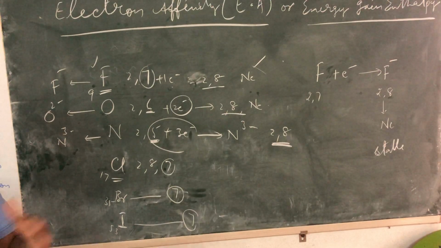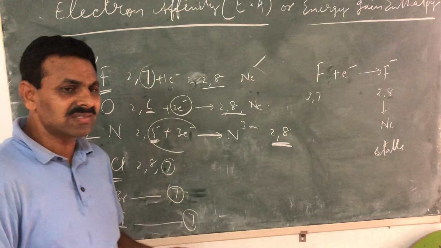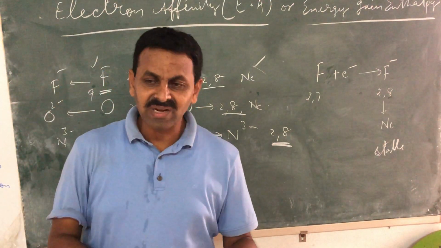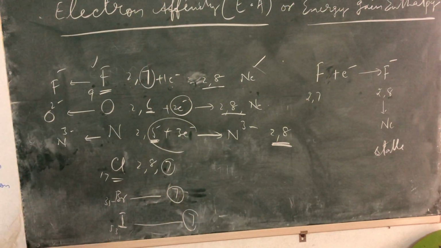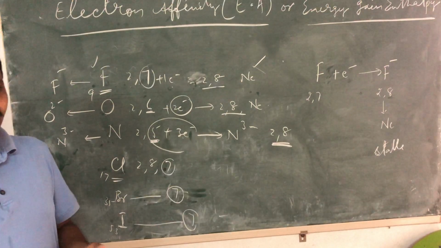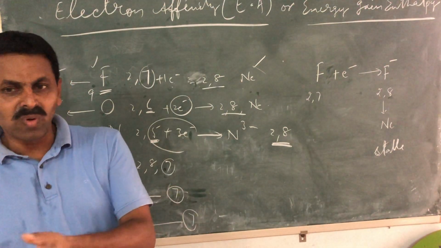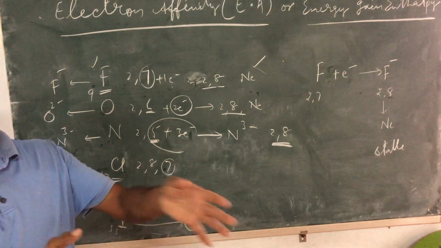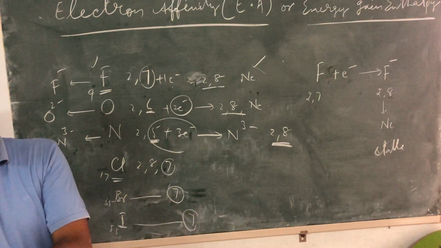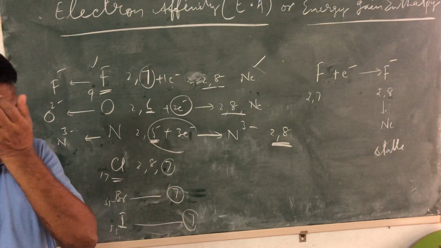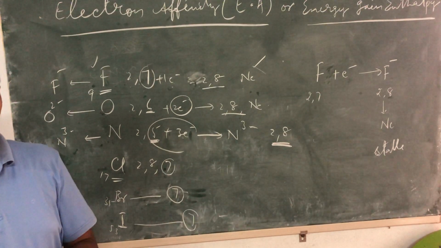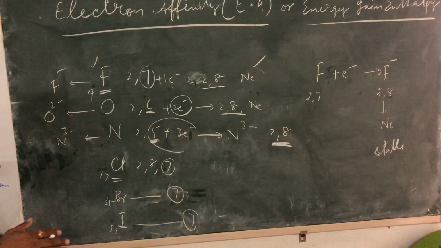Okay? The same thing happens in chemical reactions also. When a chemical reaction takes place between A and B, if you get more stable compounds in comparison to A and B, when products C and D are formed, energy is released. So that's why we call them exothermic reactions. Anyway, that's a different thing.